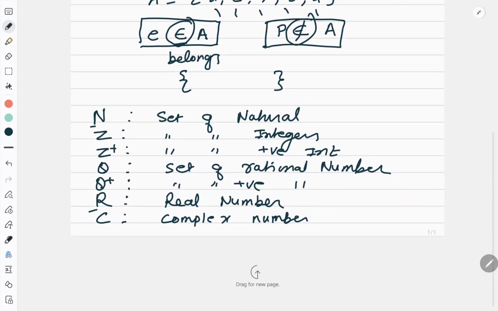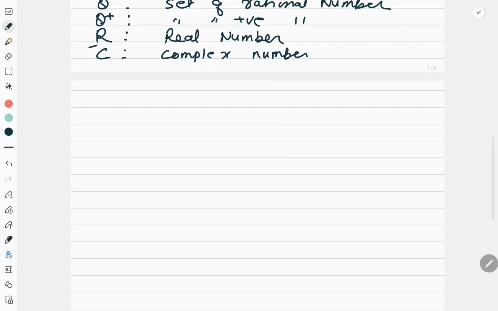Now when I talk about this set, I can represent the set in two different ways, which is basically called the representation.